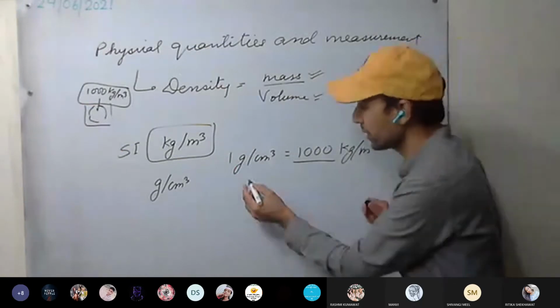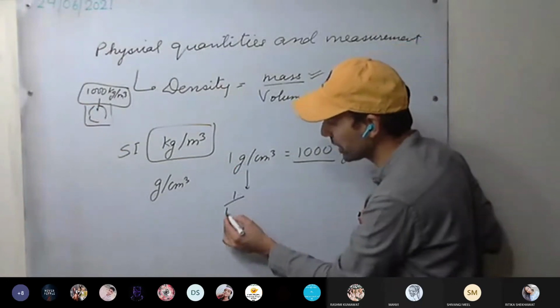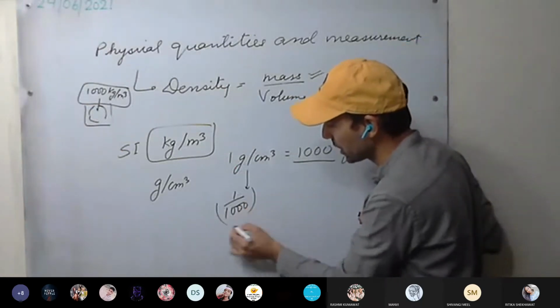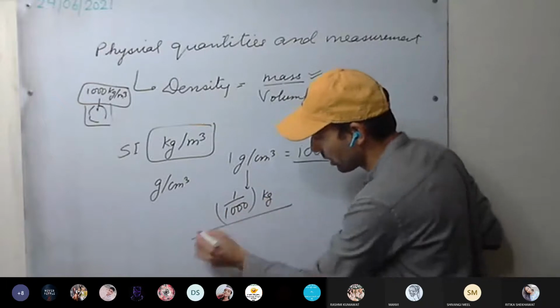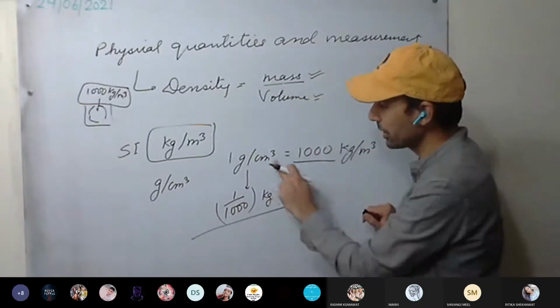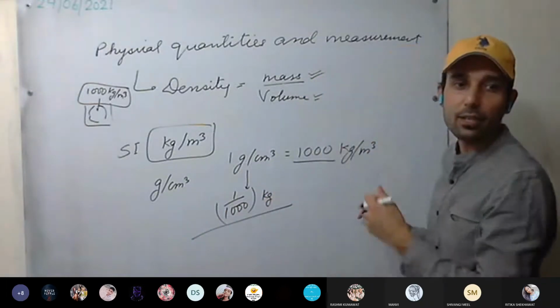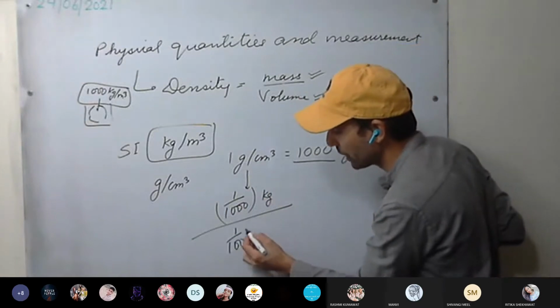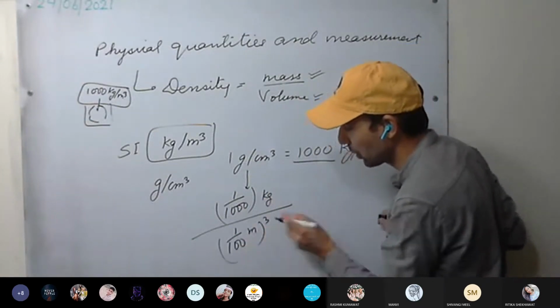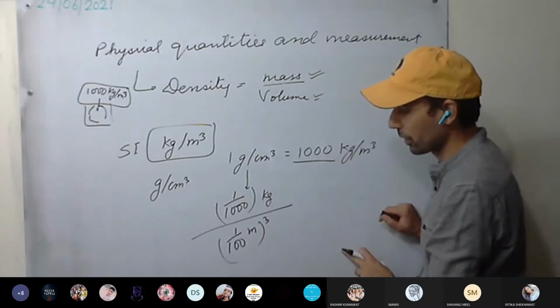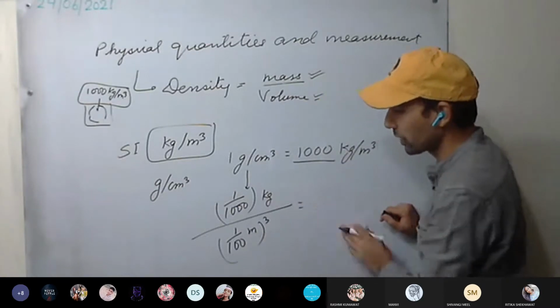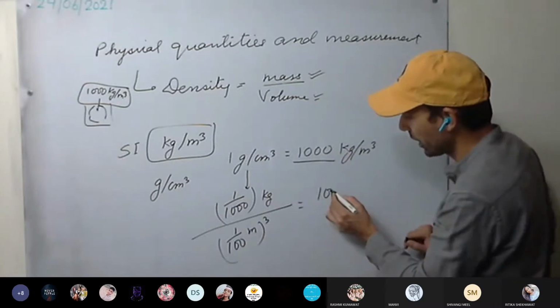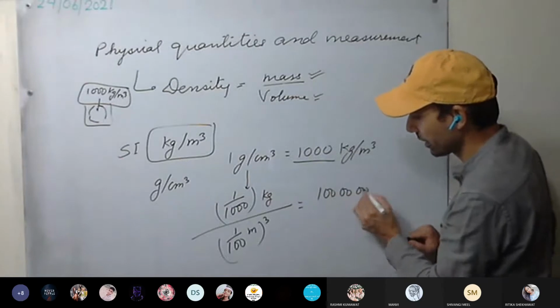How can you calculate it? 1 gram converted into kg, divided by centimeter cube converted into meter cube. 1 centimeter is equal to 1 by 100 meter, and you have to take the cube of this. Further, it will be 100, 100, 100.